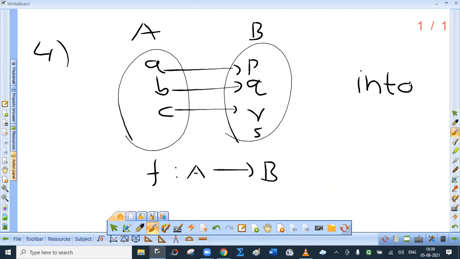Now this is nothing but one into function. I can make this a many-one into function. Why many-one? Many associated with one. And why into? Because the element S, there exists at least one element in the codomain which is not the image, or there exists at least one element which has no pre-image in the domain. So this is not at all difficult.